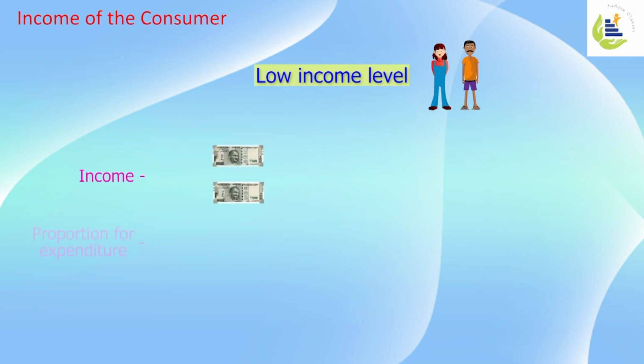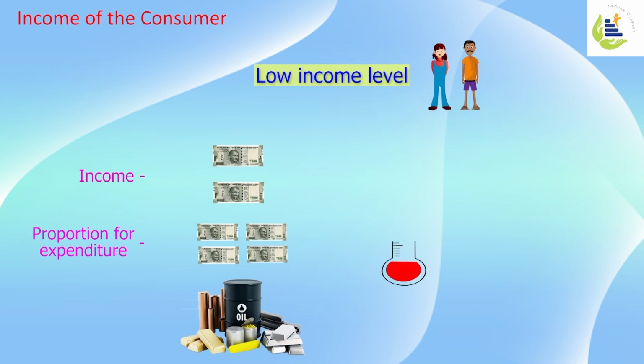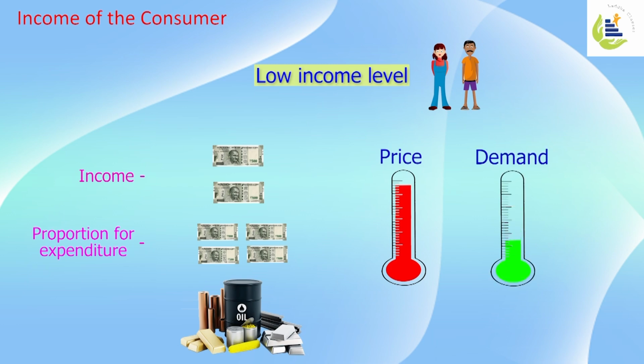Whereas what happens in case of low income level group people? Well, a huge proportion of their income goes into buying those commodities. So if there are changes in the prices of those commodities, their income being low, they tend to shift their demands. Hence, for people with a low income level group, price elasticity of demand is relatively elastic.